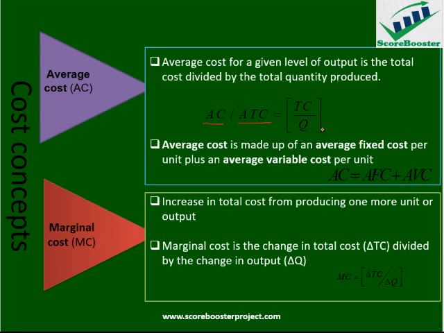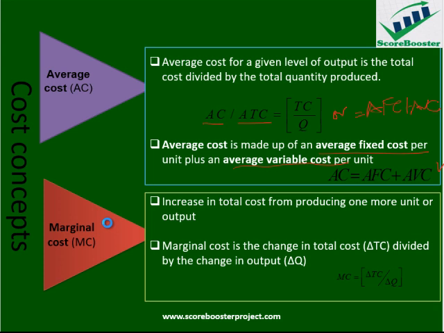The average total cost is made up of two components: average cost is equal to average fixed cost plus average variable cost, as we can see here. All these formulas are very, very important.